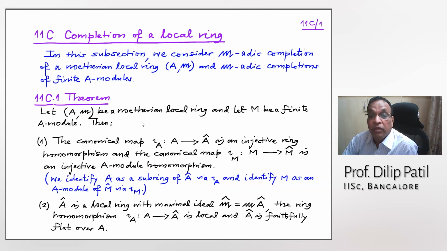And the canonical map iota_M from M to M cap is an injective A-module homomorphism. Therefore, we can identify A as a subring of A cap via this iota_A, and then identify M as a submodule of M cap via iota_M.